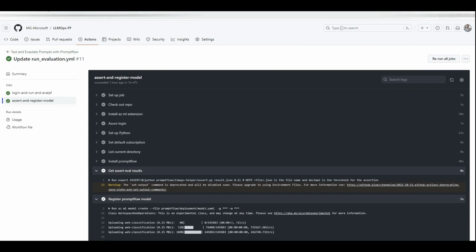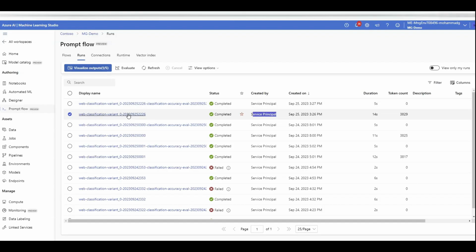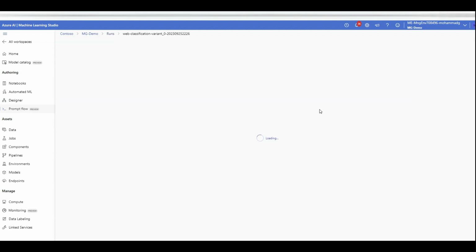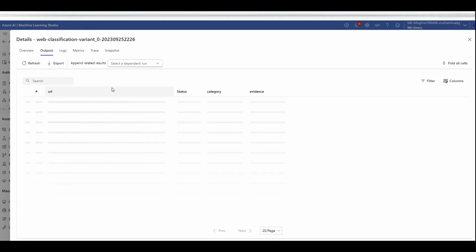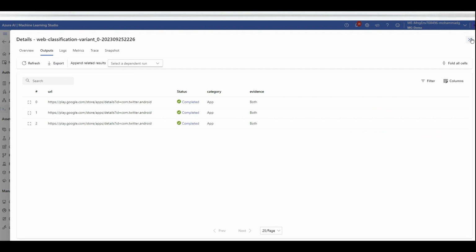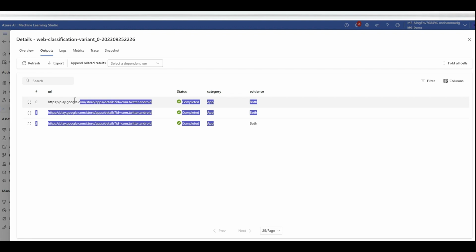But before we deploy, let's see what happened to Azure ML. I saw that web classification has been deployed. There you go, it tested successfully. Three of them got completed. There were some examples I showed you. There you go, it was given a URL and the output category. These are the ones that I showed you in the results of the CI/CD, right?